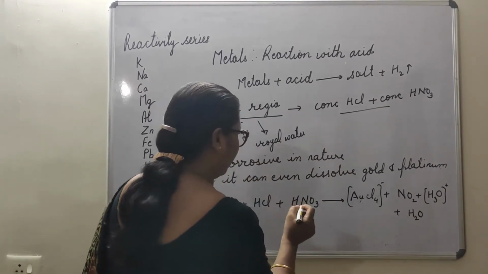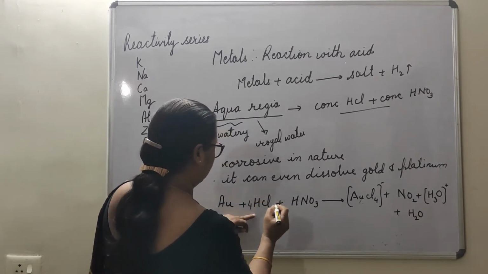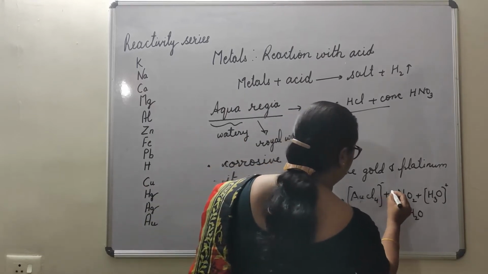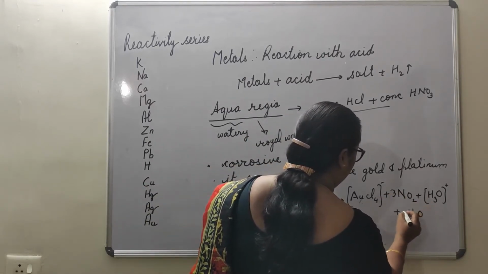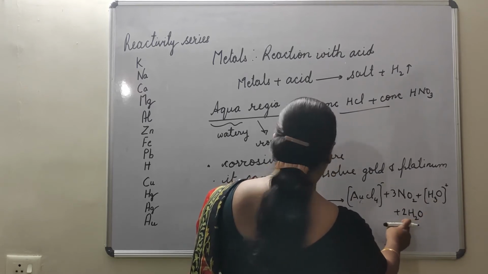So quickly when we balance it, it will be 4, this will be 3, this will be 3 and 2.